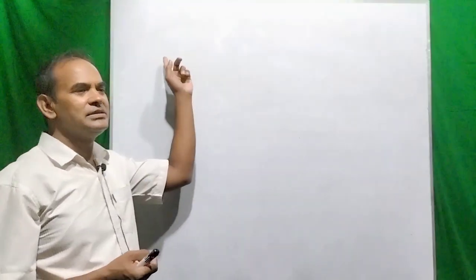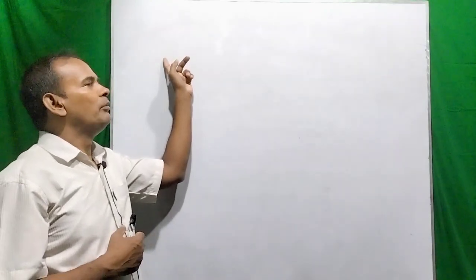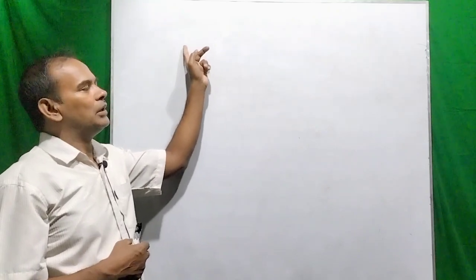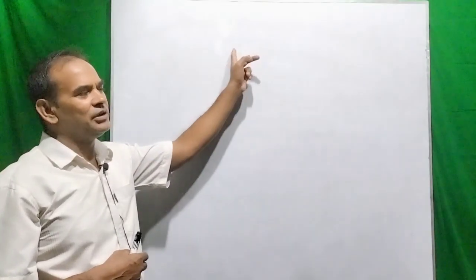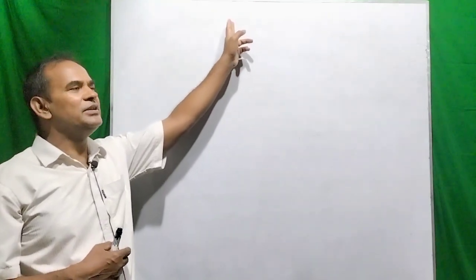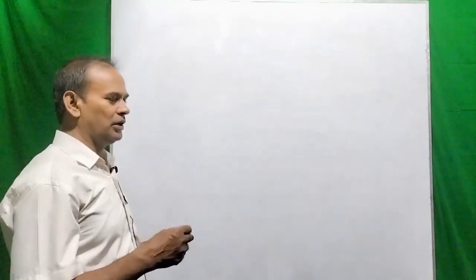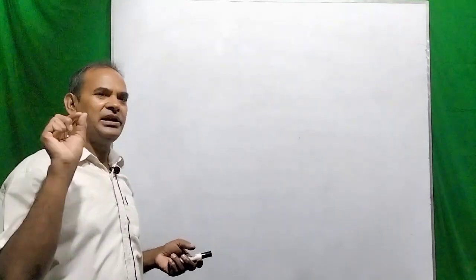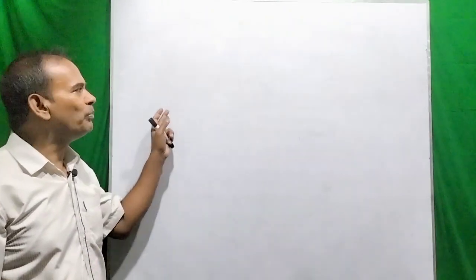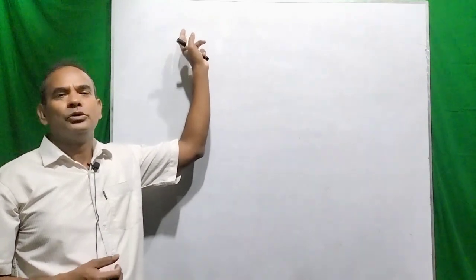The past indefinite tense is the tense when the action was completed at any indefinite time in the past. So the main focus or main point of this tense is that the action was completed in the past, but the time we don't know.